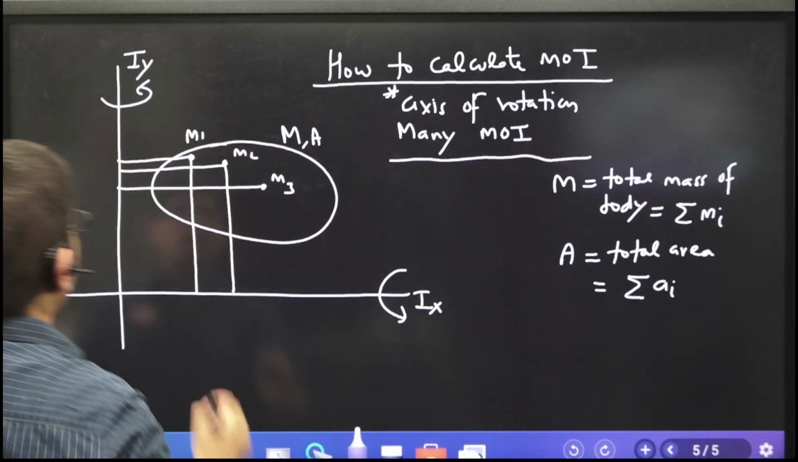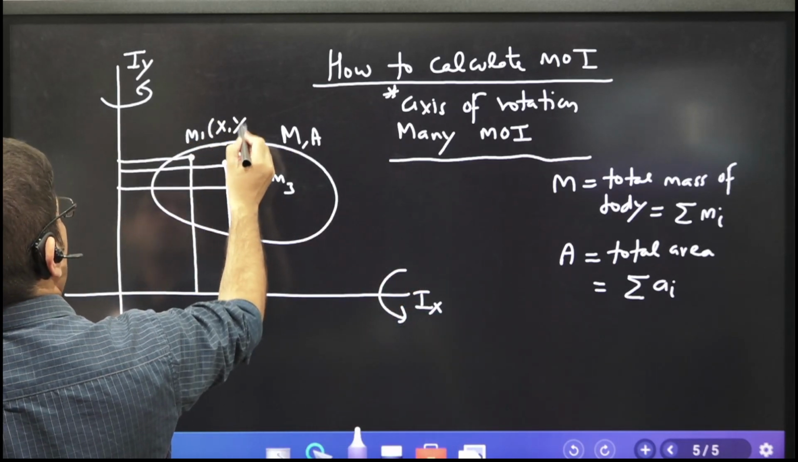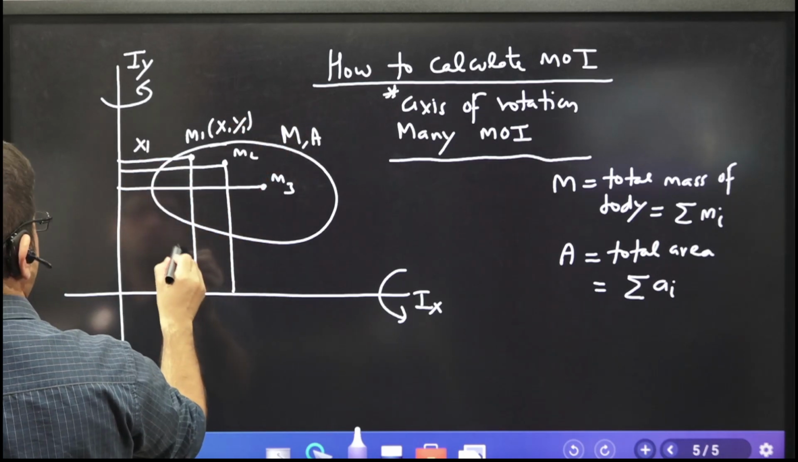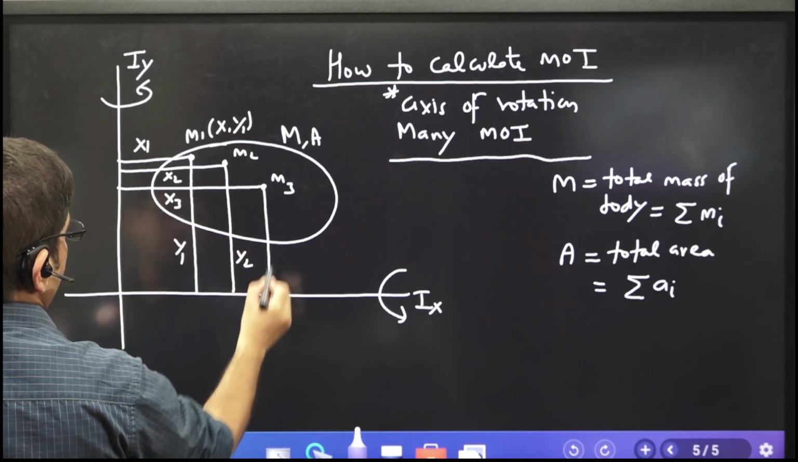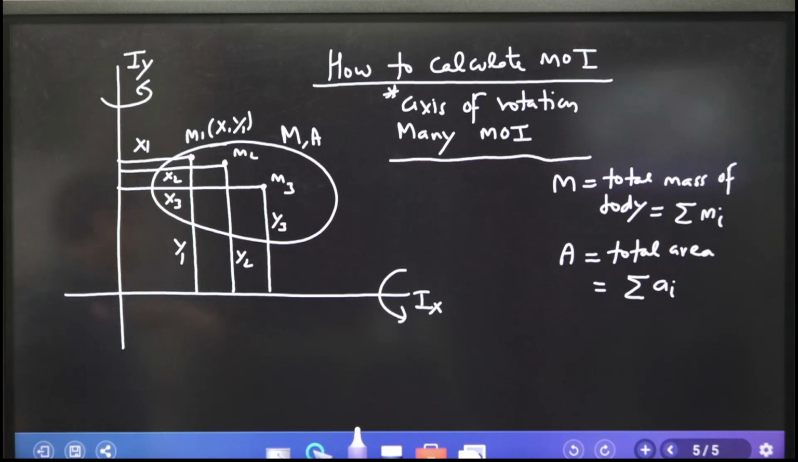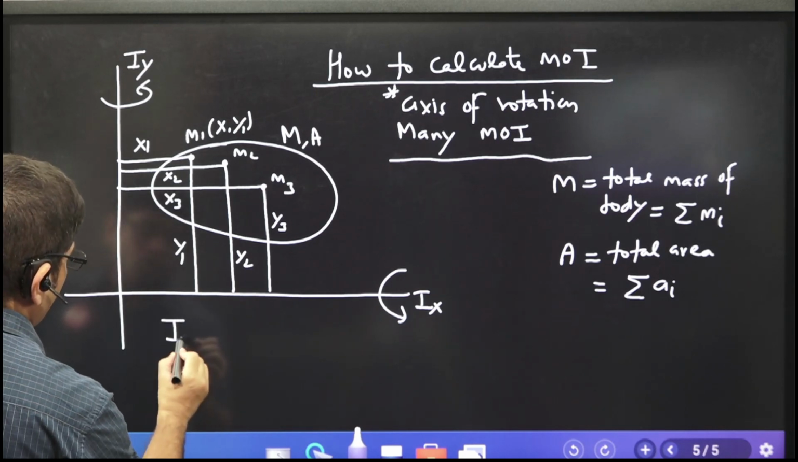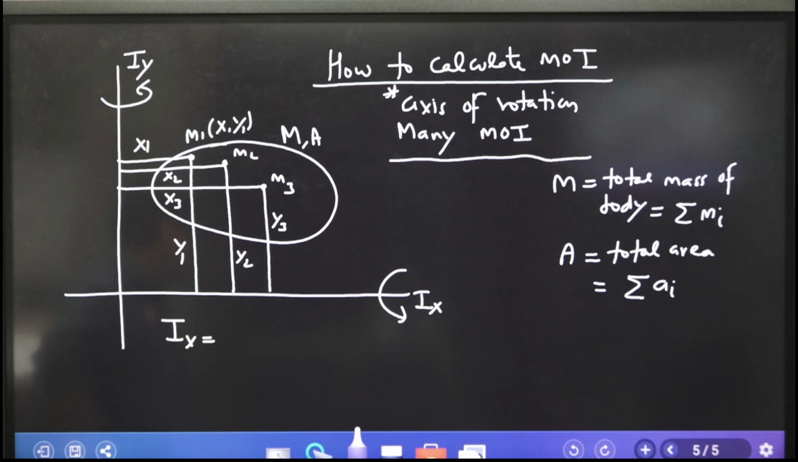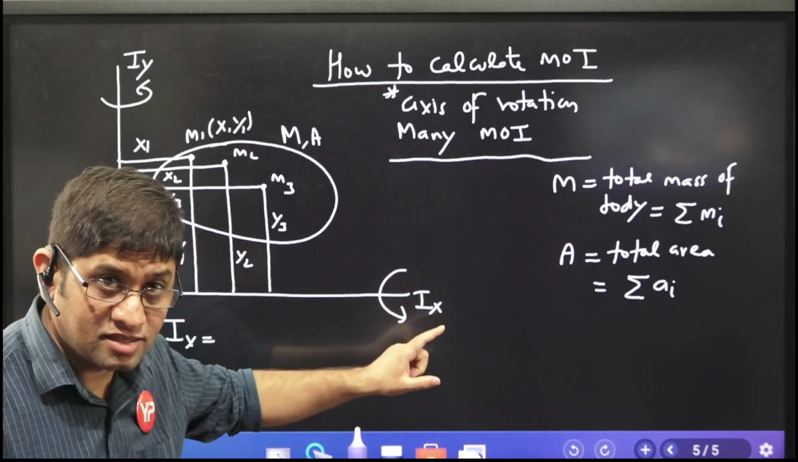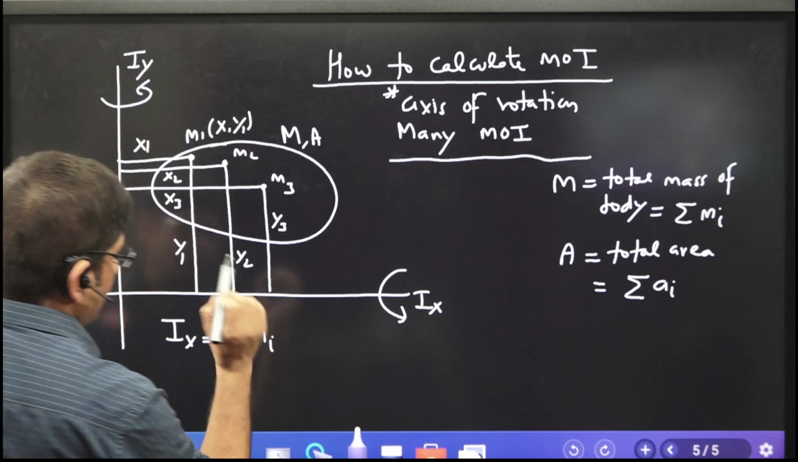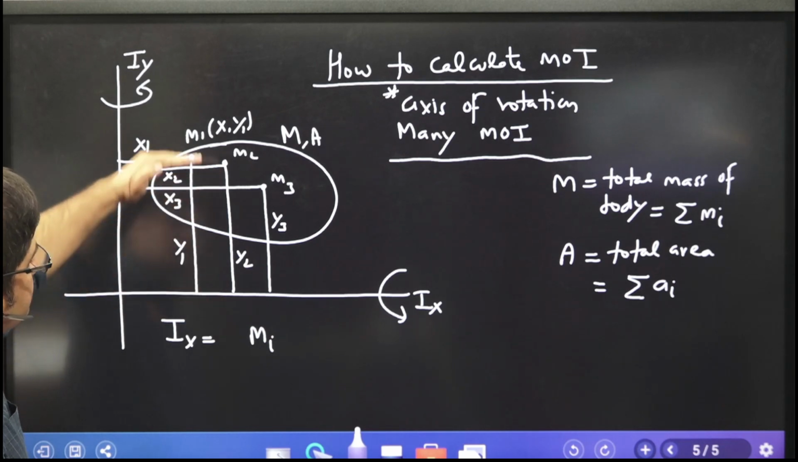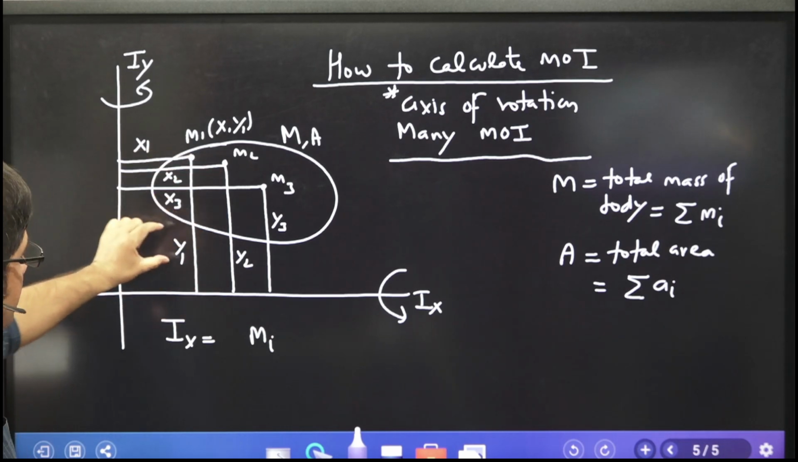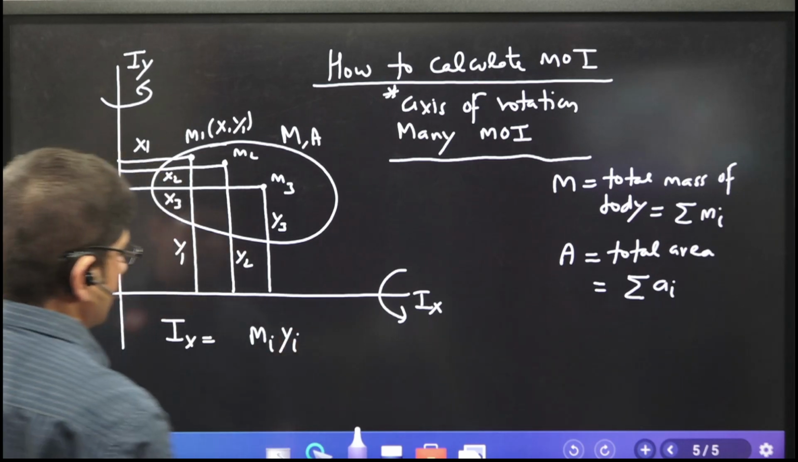Now let us say M1 has x1, y1 as coordinates. This is x1, this is y1, this is y2, this is x2, this is x3, this is y3. So there are so many coordinates, right? M1, M2, M3, the entire body divided. Now when you are to calculate the moment of inertia of the body about the x-axis, you need to take the elemental mass and how far that mass is from the axis of rotation. That is y1. Okay, so let's call it y.